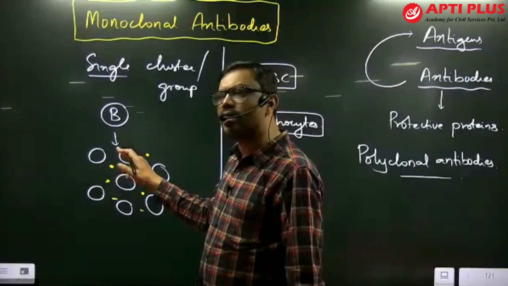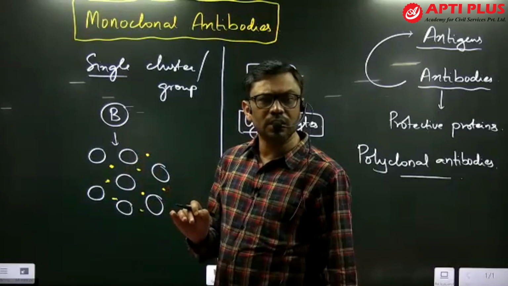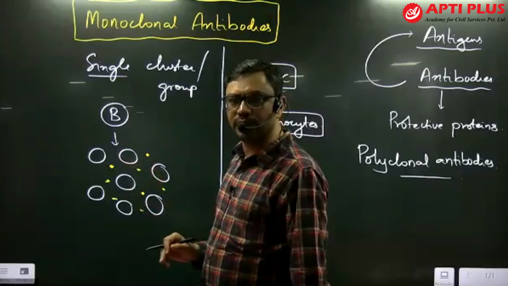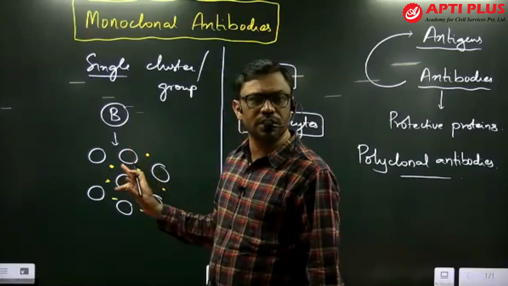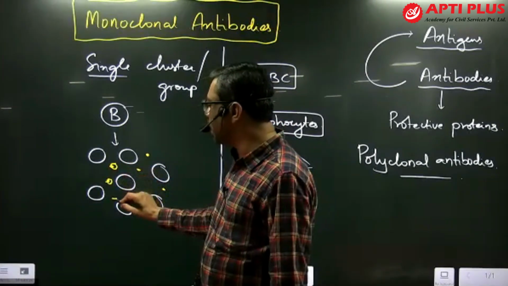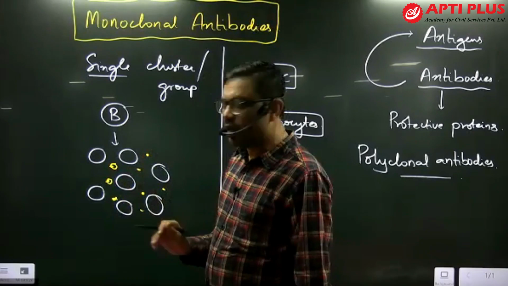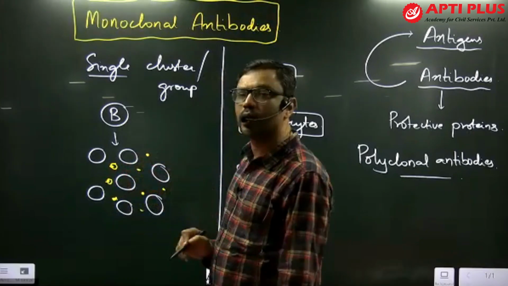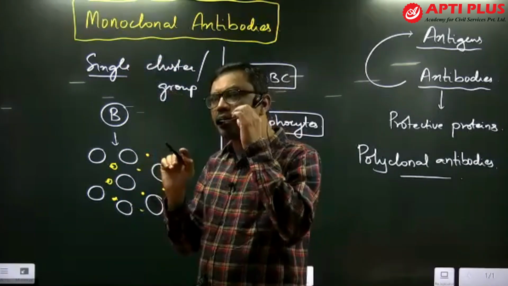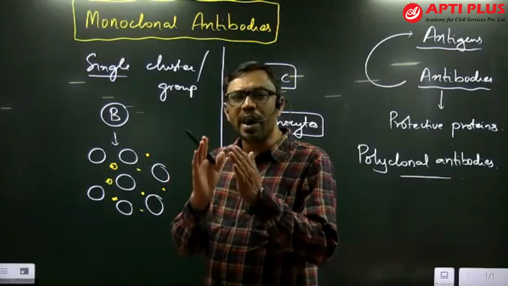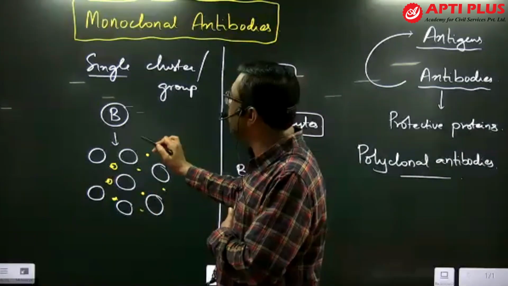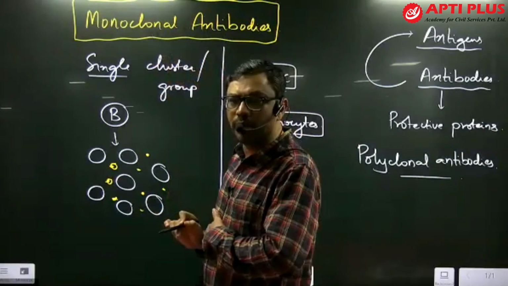All these cells are called clones. Clone means all these cells are similar in their genetic nature, structure and function. From this clone, a similar type of antibody is released against a specific antigen, and all these antibodies we call monoclonal antibodies. Simply remember, monoclonal means from a single group of cells, antibodies are released which are similar in their structure and function.